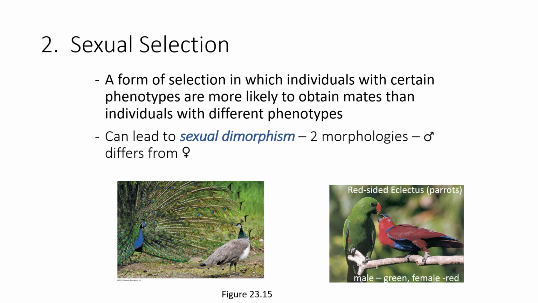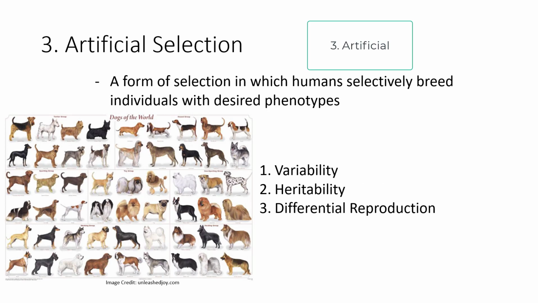Then you have your red-sided eclectus, where the male is a pretty dull green, but the female is a brilliant red. So the females that can attract the most males are going to be the ones with the highest fitness. So sexual selection leads to these phenotypes. Last, we have artificial selection. This is a form of selection where humans just kind of pick what they want and just breed for it.